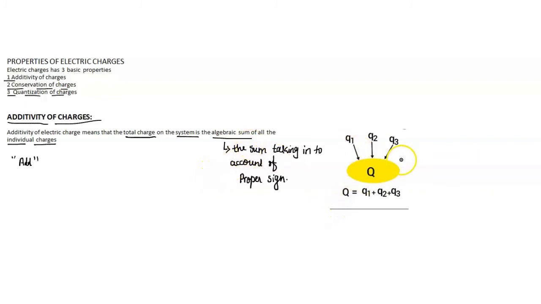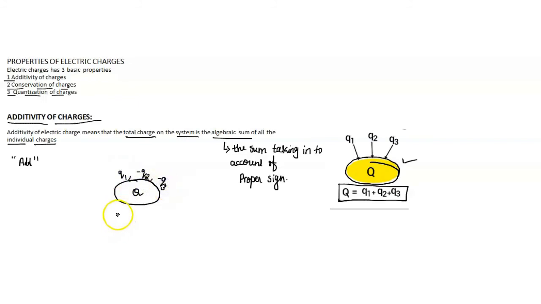For example, consider this diagram. If we consider one system here, then this system contains three charges, q1, q2 and q3. Then the total charge on the system is the algebraic sum of all the individual charges. That is, capital Q indicates the total sum of the charges, equal to q1 plus q2 plus q3. Suppose we have a system of charges q1, minus q2 and minus q3.